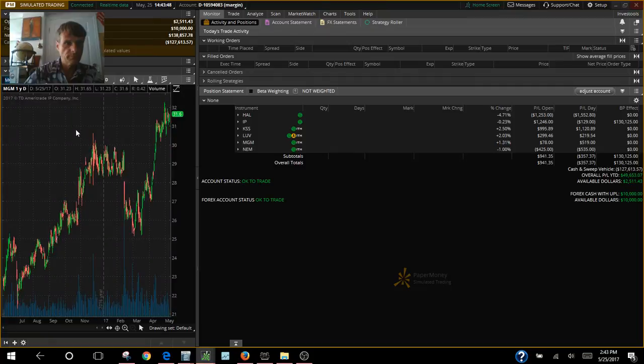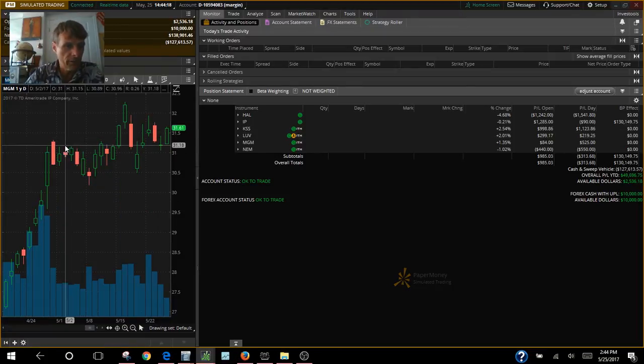Okay, MGM is next. MGM starts out the year at 22, goes sideways for a few months in the trading range of the low of the year of 21 and 25. So it trades between 21 and 25 for about 4 months. She shoots on up to around 26, right around election. From election time, she jumps on up to a trading range of 28, 29, goes sideways for a few months, drops down, hits 26 for a few months, and for some strange reason, she jumps up to the $31 area, the $30 trading range. I got a couple of weeks there.